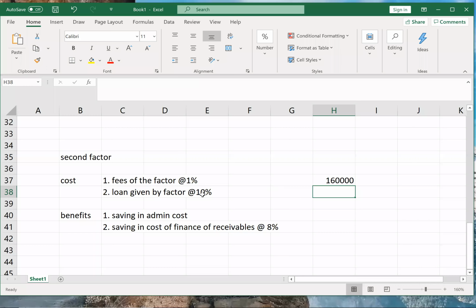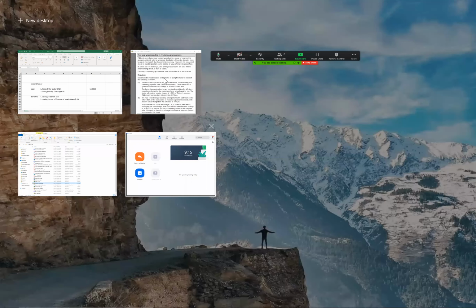Okay. Now, how much is the loan given by the factor? Loan given by the factor is 80% of book value of invoices. Okay. Now, how much was receivable? Receivable was not 16 million. Sales were 16 million. Okay. Out of that, receivable were only what? 3.3 million. Correct. So 80% of book value of invoices means what? 80% of 3.3 million. Don't take 80% of 16 million.